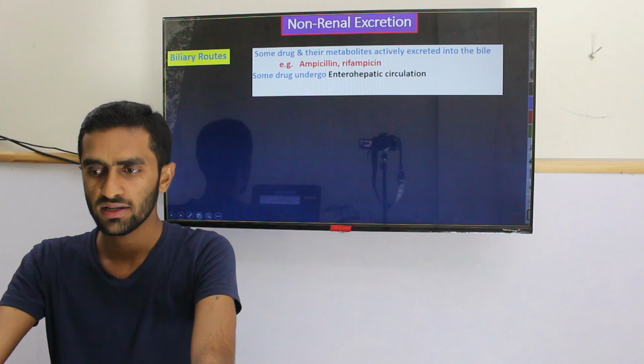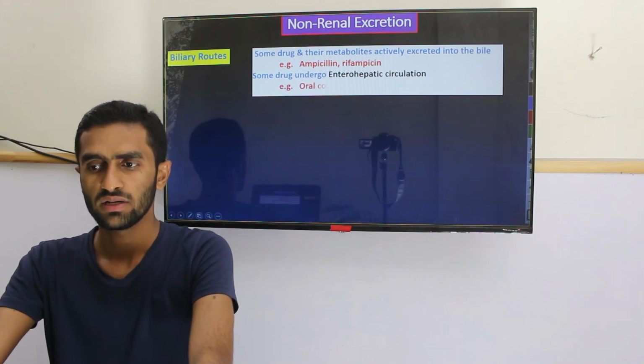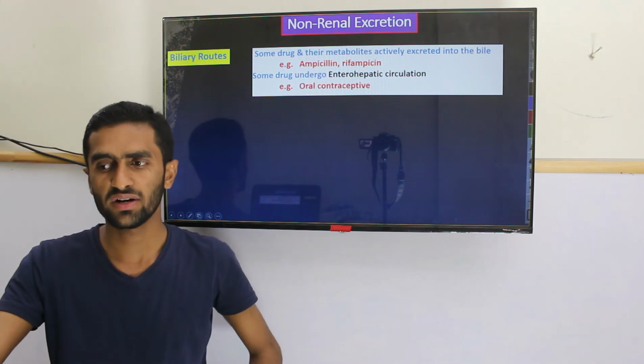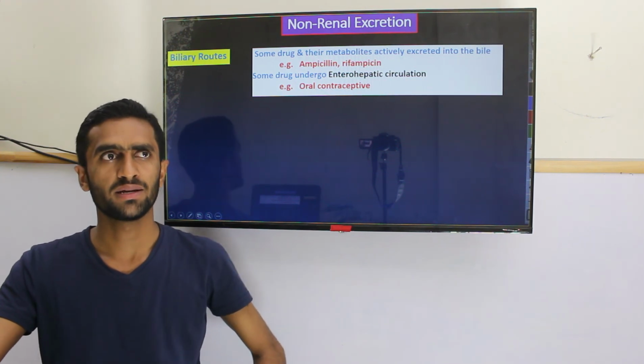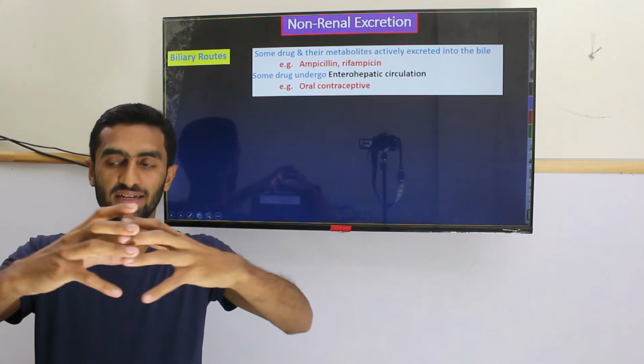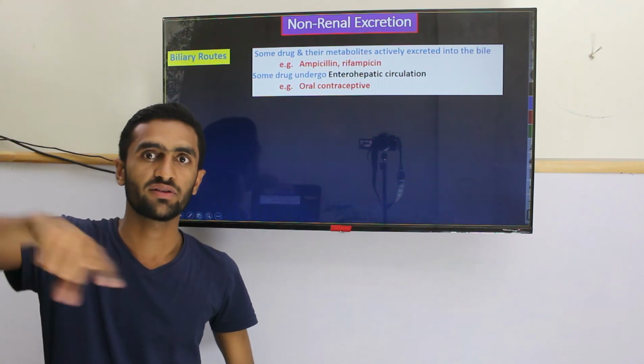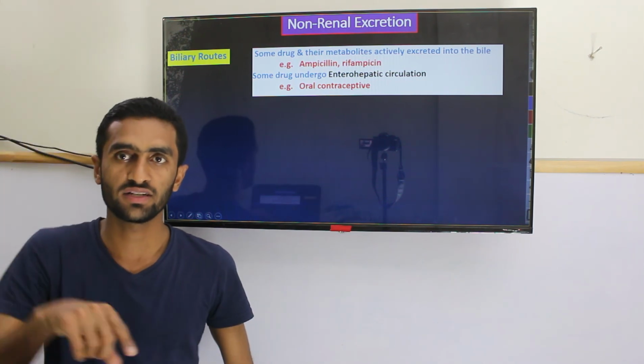Some drugs undergo enterohepatic circulation, for example oral contraceptives. What is enterohepatic circulation? Entero means your gastrointestinal tract, hepatic means liver. Enterohepatic means your drug is circulated from liver to intestine, intestine to liver, liver to intestine.